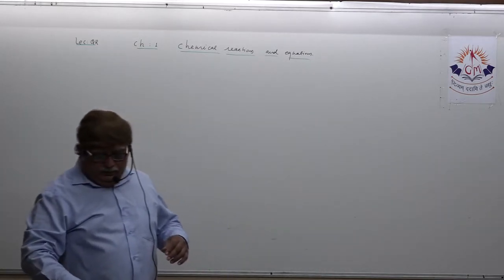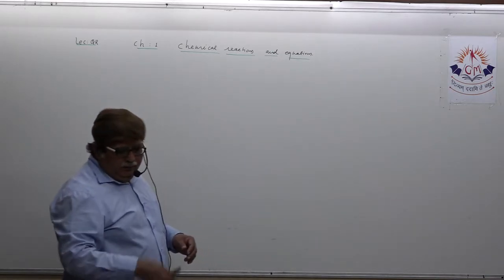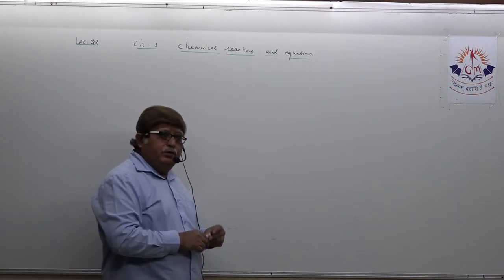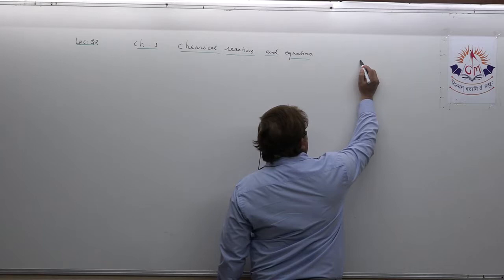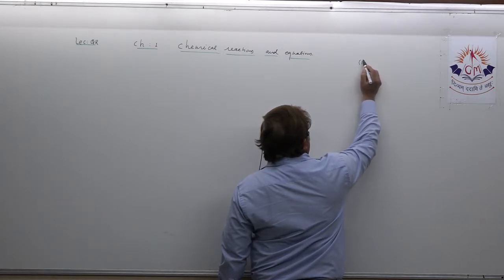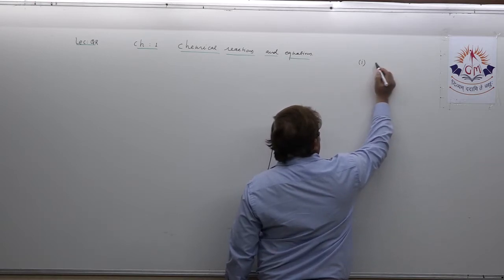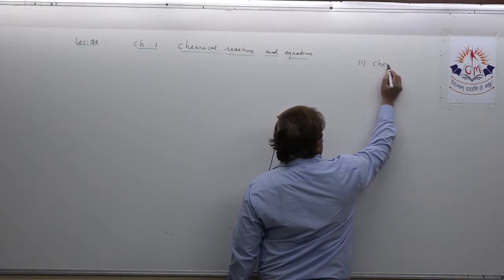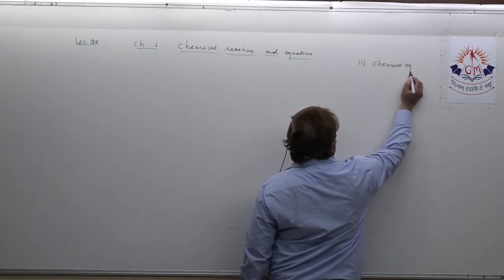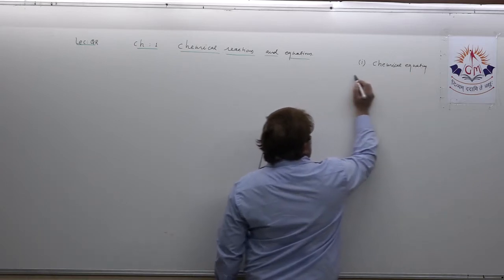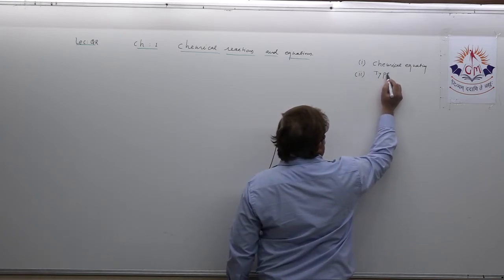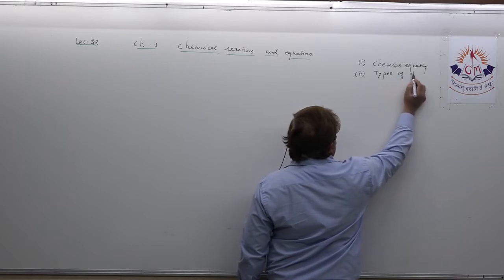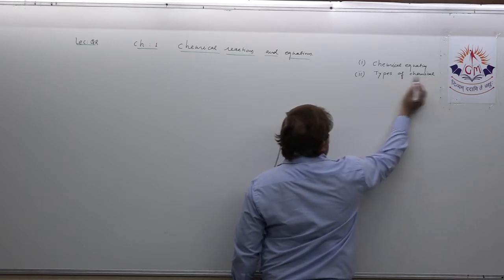Let us first list out those topics which are in fact a part of your syllabus this time. So first, dear students, if we start making the list of included topics, the board has declared that students need to learn in detail about chemical equation. Then the second topic, students need to learn about various types of chemical reactions.